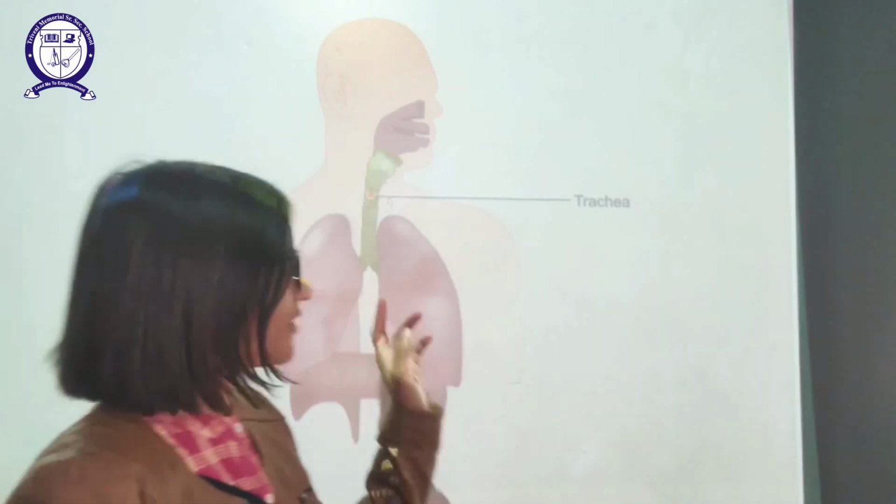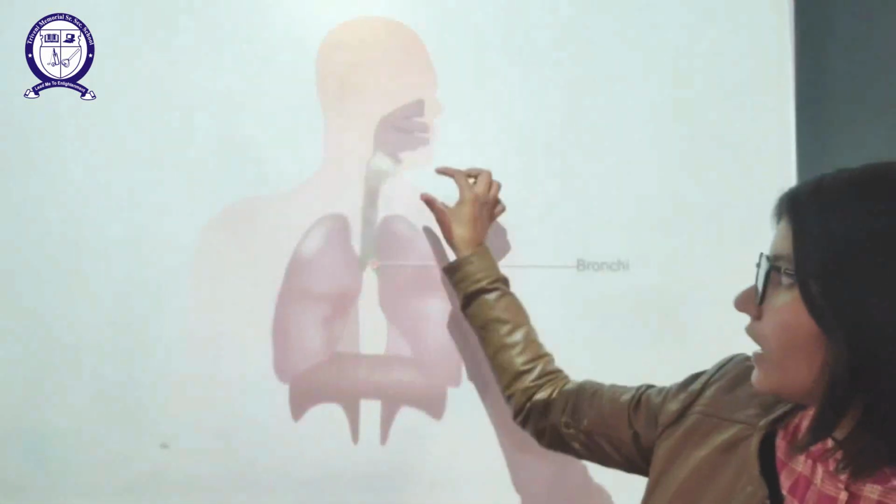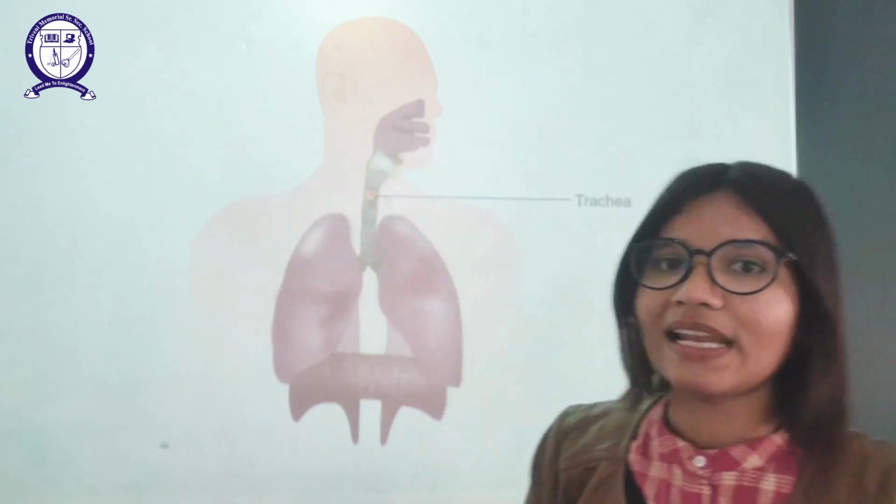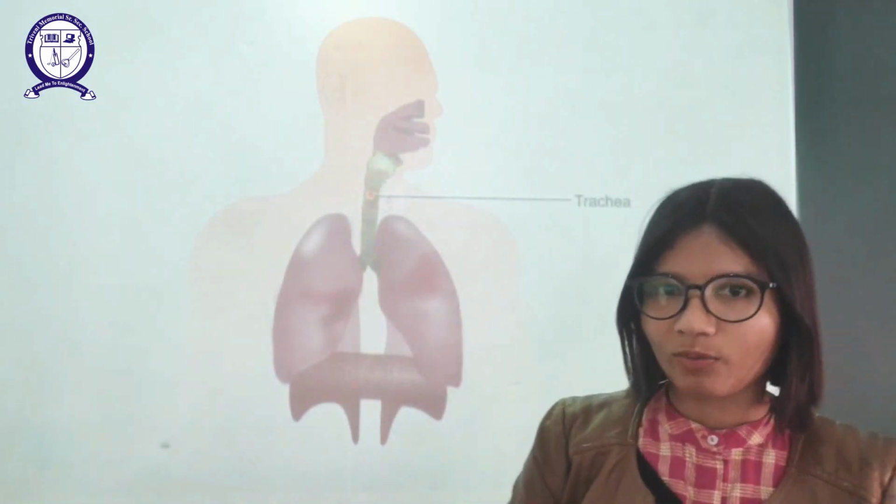Okay. Now after that you can see in the trachea area only, this part is known as the larynx, which is also known as the sound box. The sound box majorly helps in sound production in our body. Okay, the sound which we are able to produce is due to this larynx.